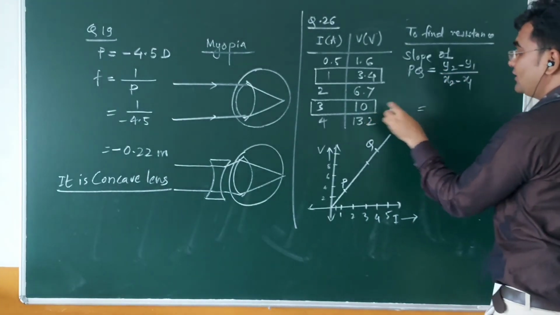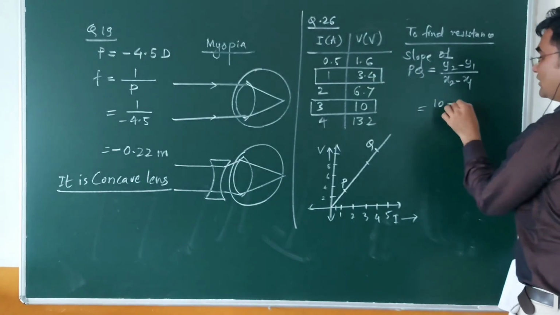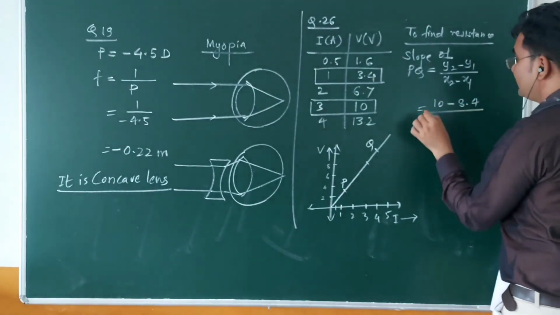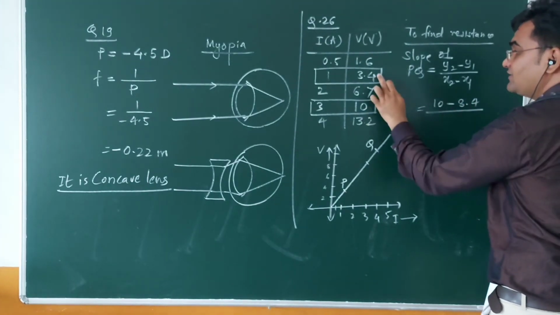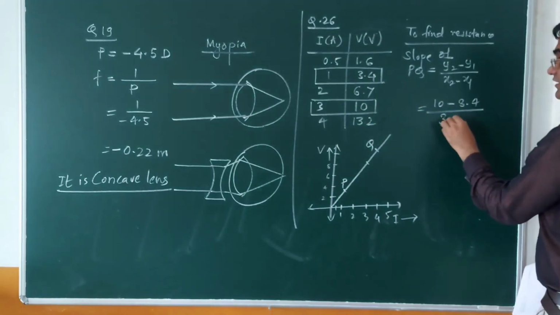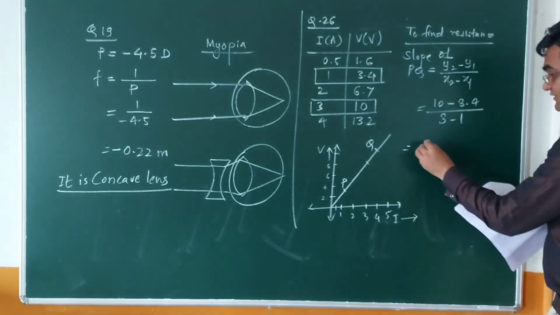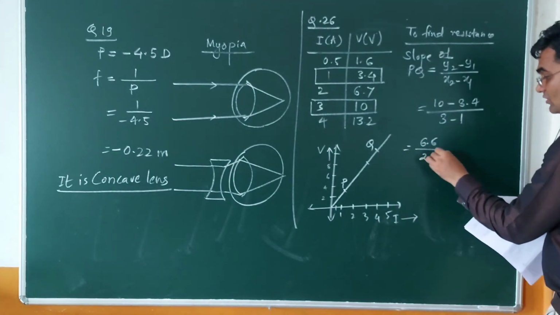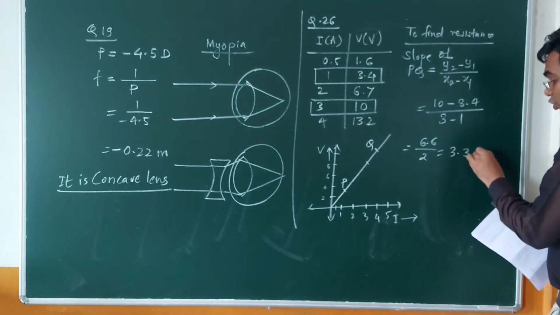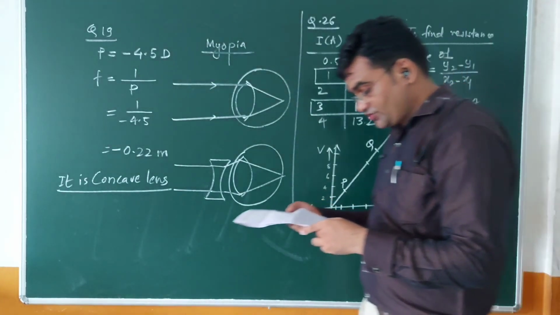So y2 is 10, y1 is 3.4, x2 is 3, and x1 is 1. If you simplify this, you will get 6.6 upon 2, that is equal to 3.3 ohm. So this is the solution of the question.